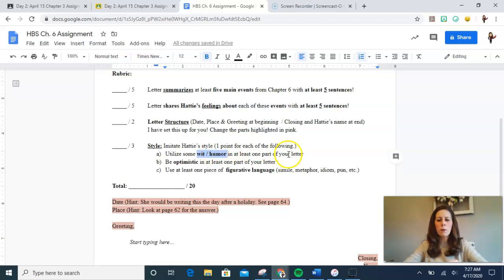So in at least one part of your letter, I want you to dress your letter with that style. I want it to have some wit, to have some humor from Hattie's perspective.